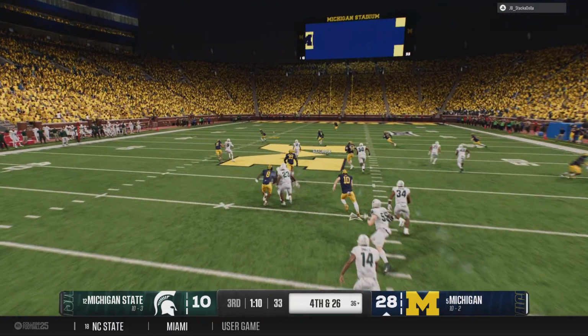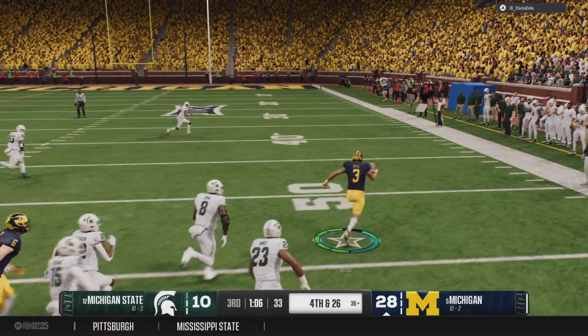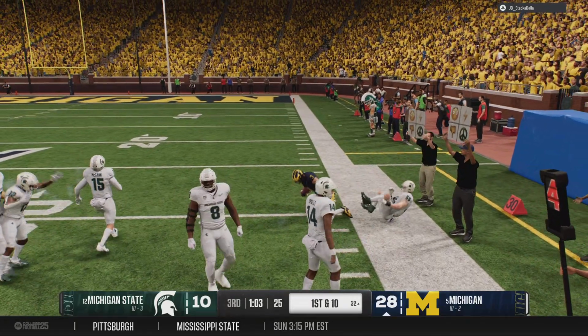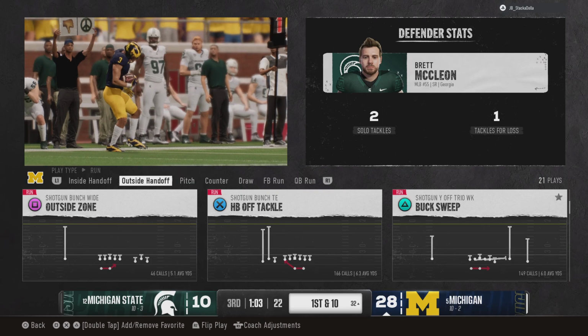And a low line drive, ugly punt. Oh, and he's got a crease here. Look out. Now they finally get him, but he found a nice lane in that return. This drive starts in good position.